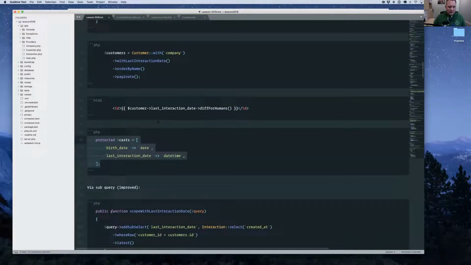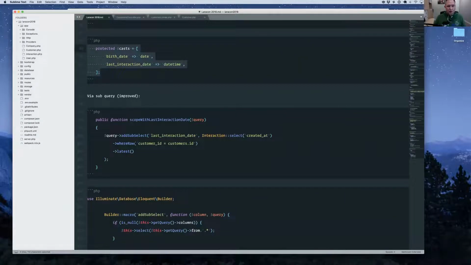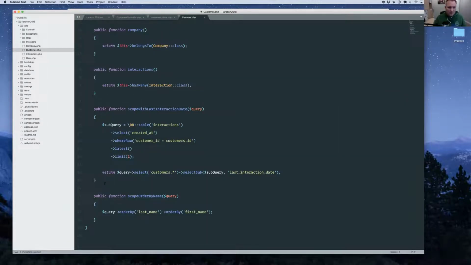What do we need next? Our next requirement is, before I go to the next requirement, I actually have a way to improve this. So this particular scope is a little bit gnarly, right? It's got some weird looking code here. We have to use the actual query builder, and we can't use an actual Eloquent query builder. So how could we clean this up?